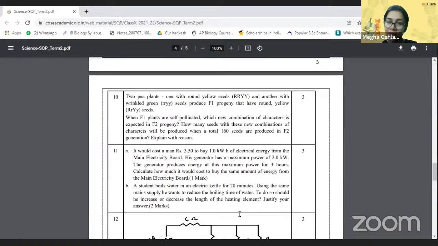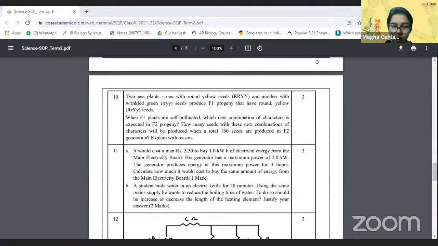When F1 plants are self-pollinated, new combinations of characters are expected in the F2 progeny. We just have to mention the 9:3:3:1 ratio. How many seeds with these new combinations of characters will be produced when a total of 160 seeds are produced in the F2 generation? Explain the reason.